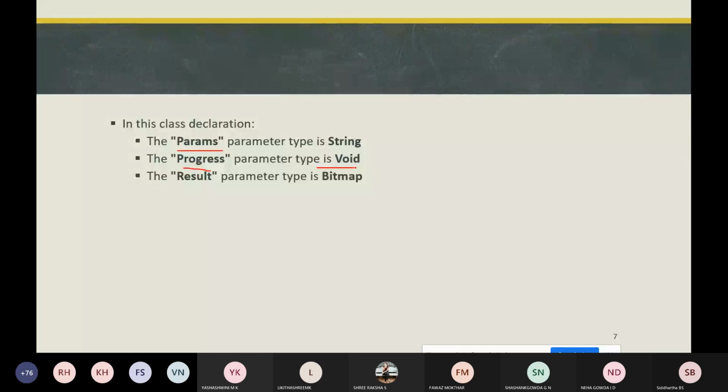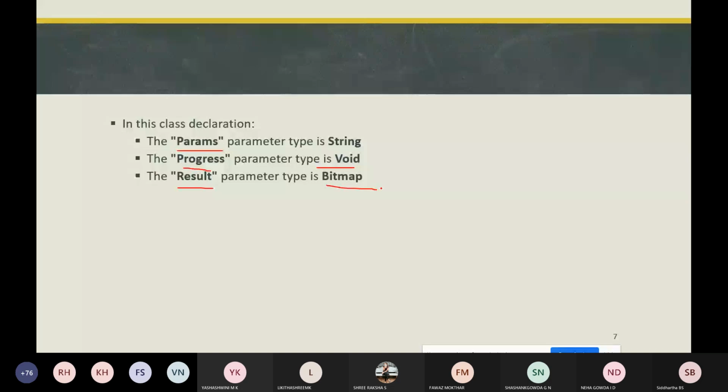So if you are not using it, it should return void. The next parameter is result. In this parameter, we are passing a bitmap, because when you are processing images, we will be using a bitmap. So in the class we have created, that is my async task, doInBackground returns a bitmap, which is passed to onPostExecute. Let's see an example of this.